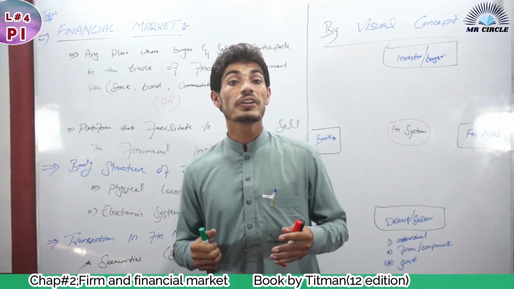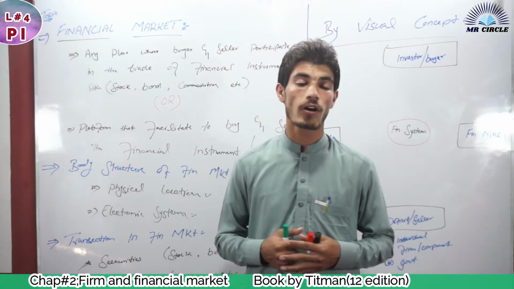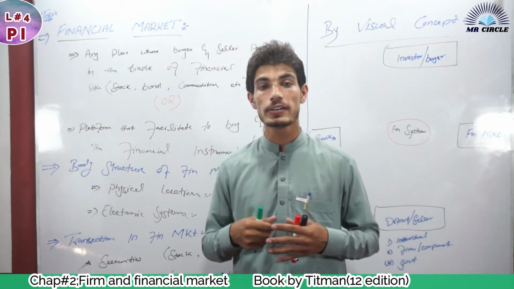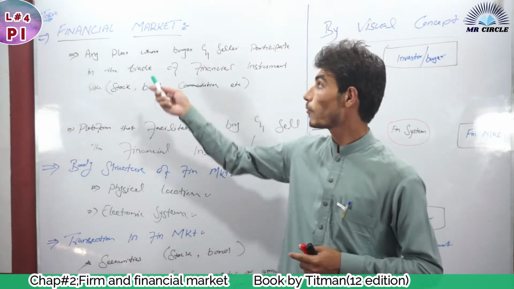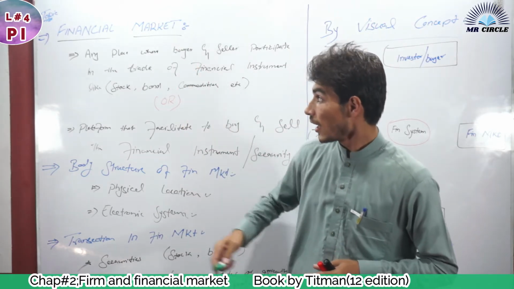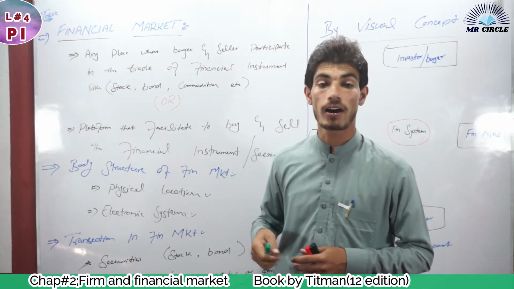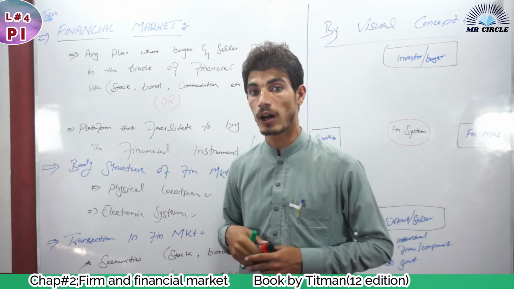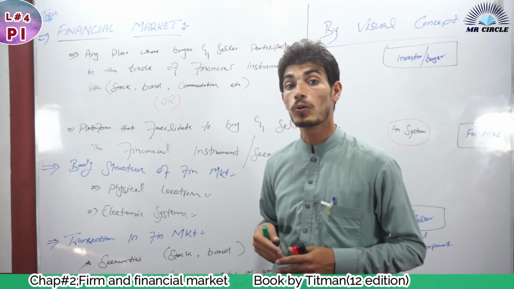In simple words, when we need food, where do we go? We go to the food market. When we feel the need of cloth, we go to the cloth market. And in the same case, when we feel the need of money or funds, like stocks, bonds, shares of a company, we go to the financial market to purchase them, to invest. In other words, we can say that the financial market is the link between buyer and seller, or between the investor and the corporation, the firm, or between the surplus people and the people who have a deficit of money.